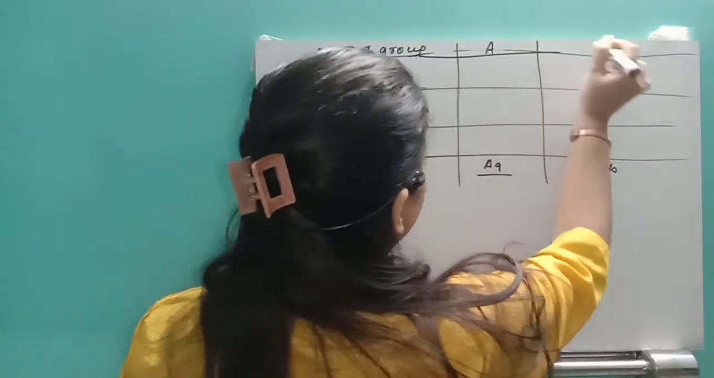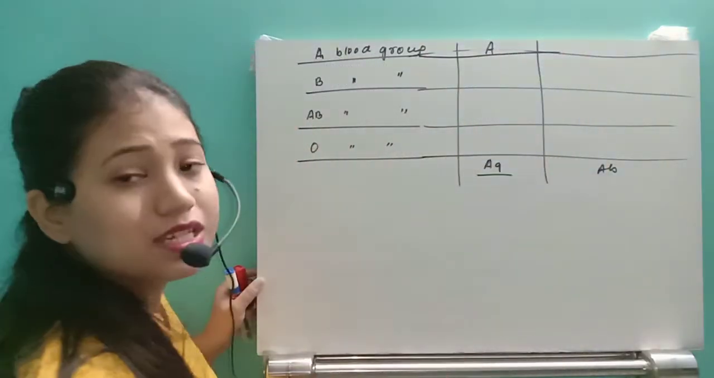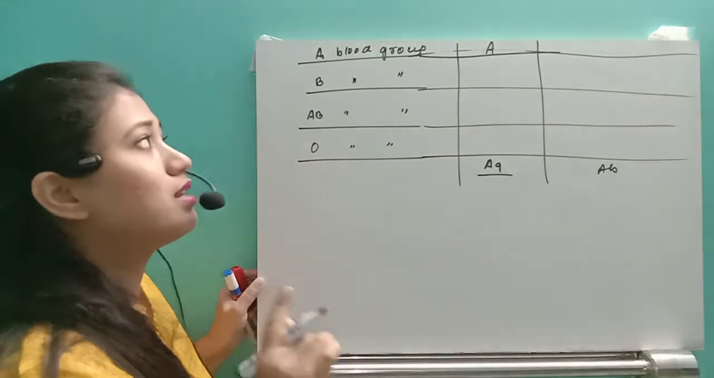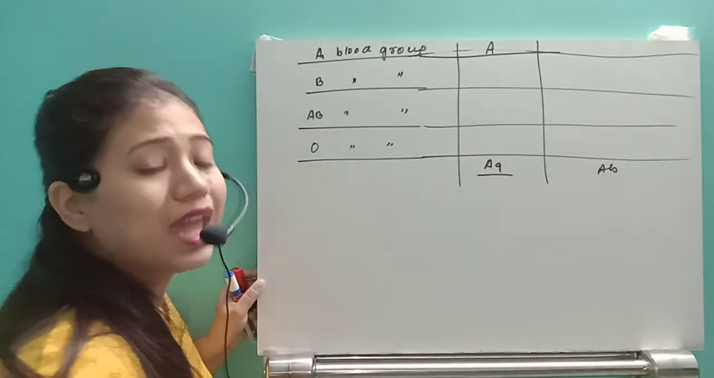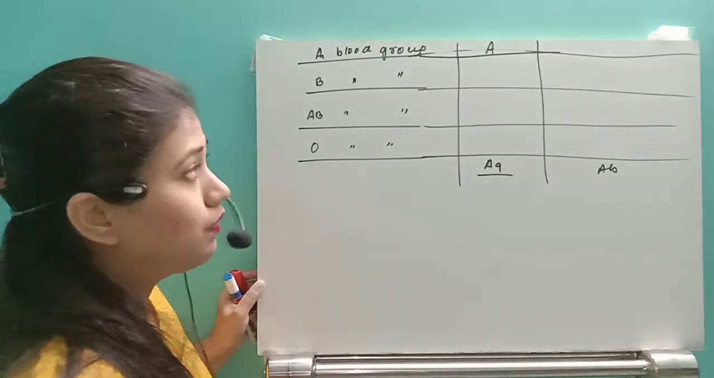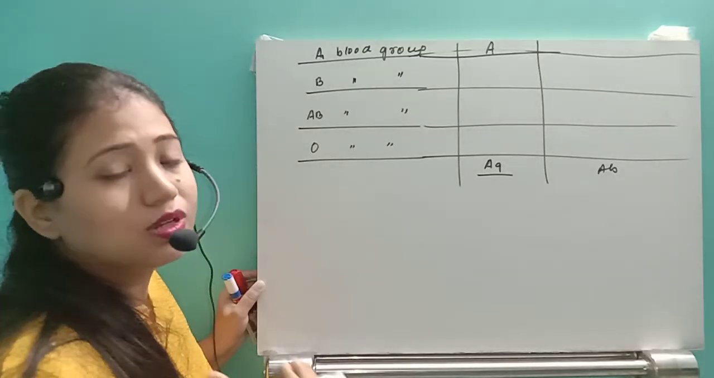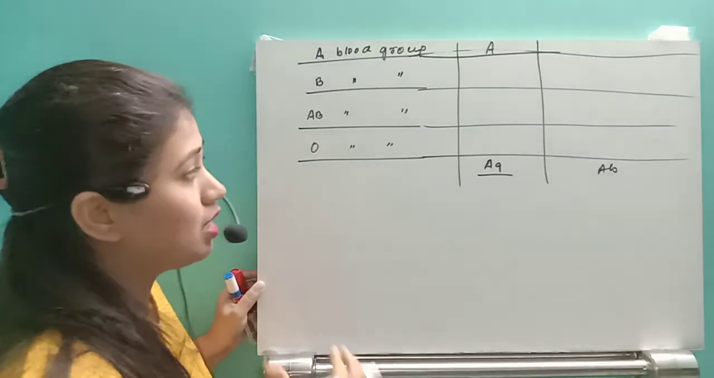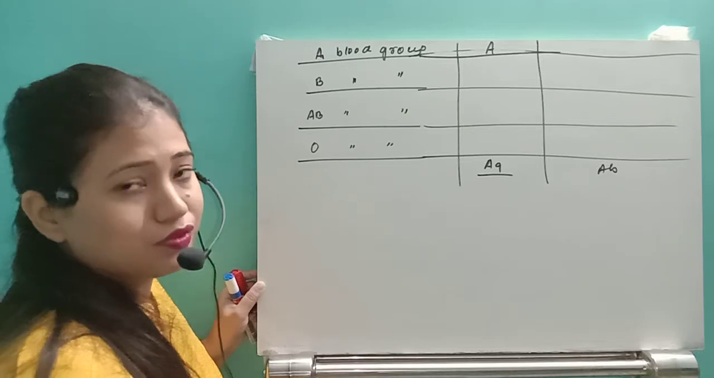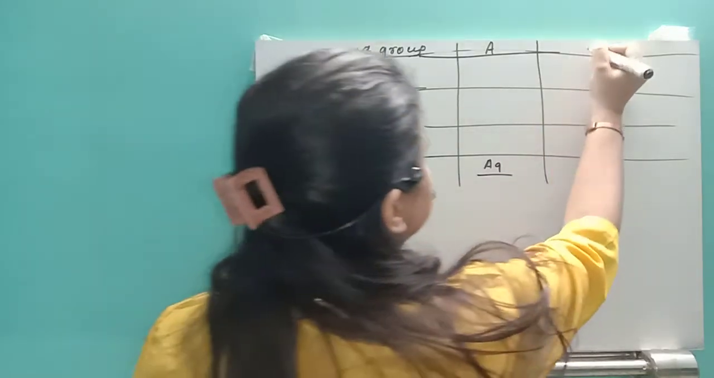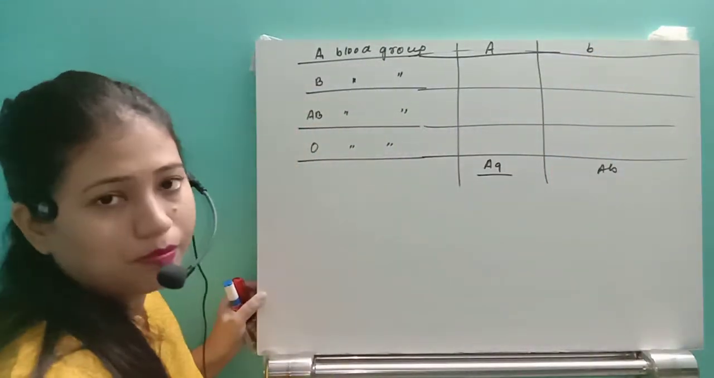Okay, A antigen will be present. And what antibody will be there? Is it possible that he or she will have A antibody? Never. Why? Because if that individual has A antibody, then antigen A will react with A antibody. So the opposite antibody, B antibody, will be present.